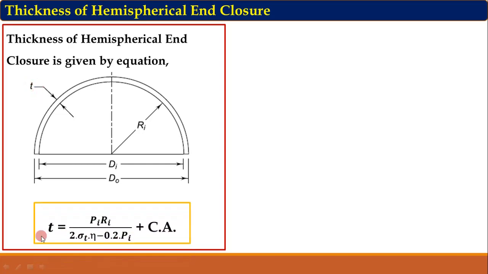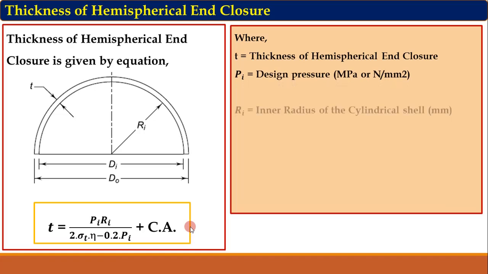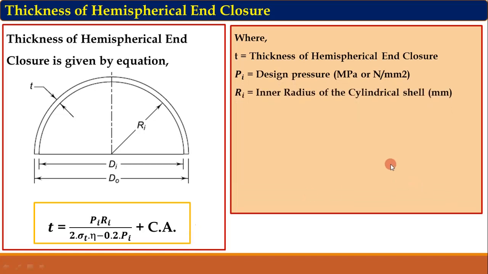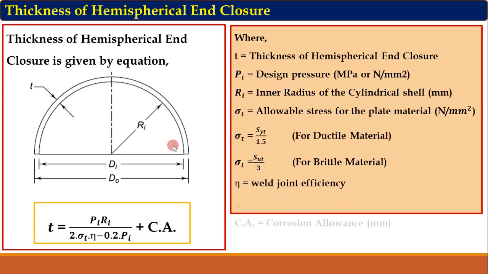Its equation is given by t = Pi Ri / (2 σt η − 0.2 Pi) + Ca. The parameters used in this equation are: t, thickness of the hemispherical enclosure; Pi, design pressure; Ri, inner radius of the cylindrical shell or inner radius of this hemispherical enclosure; σt, allowable stress, which is Syt upon 1.5 for ductile and Sut upon 3 for brittle; η, the joint efficiency; and Ca, corrosion tolerance.